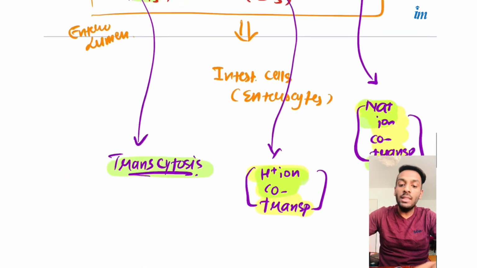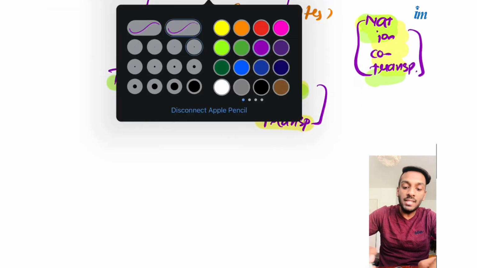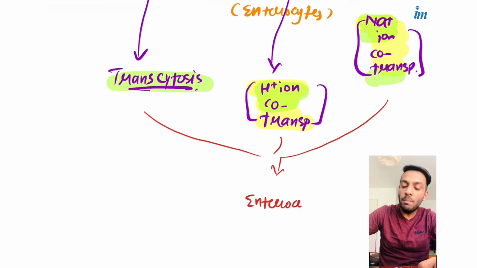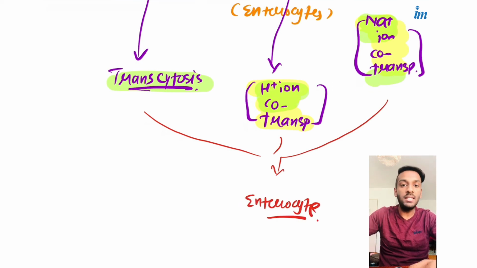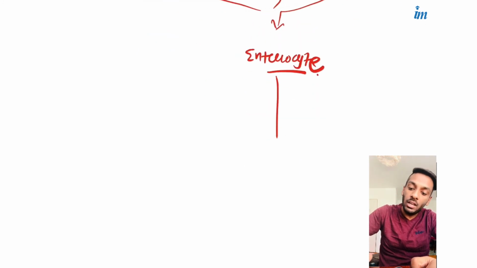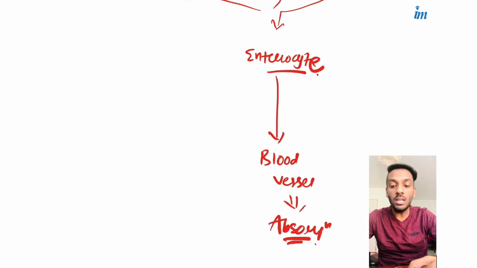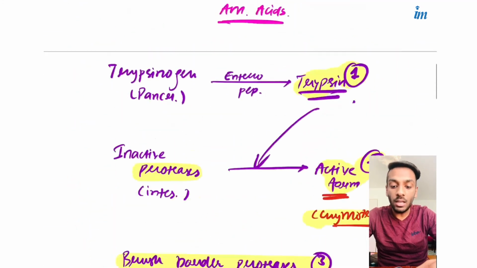So now all these three things, where are they present? All these three things are present in the enterocyte. And now it's a simple case. They have reached the intestine cells, after that they will reach the blood vessel and the absorption will be completed. So this is how the absorption of proteins occurs, which we can revise very quickly.